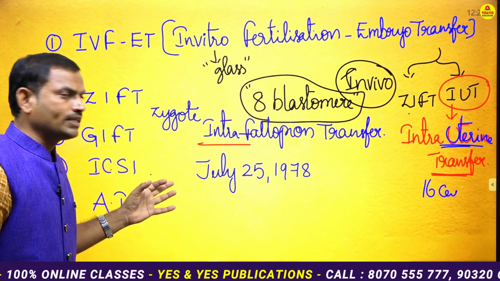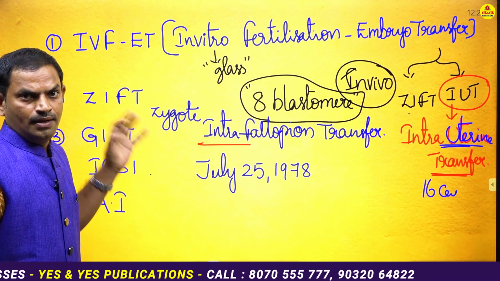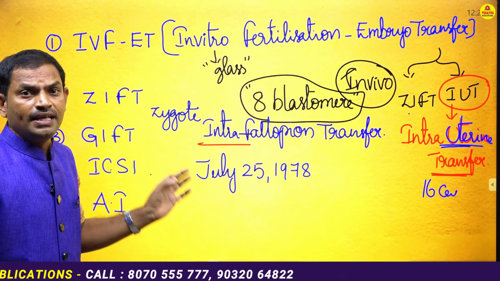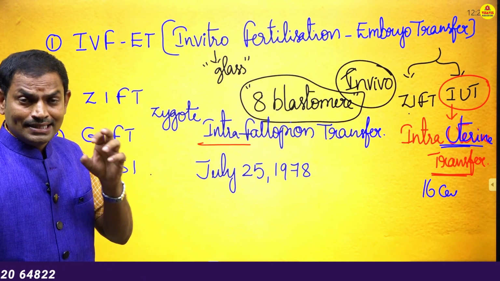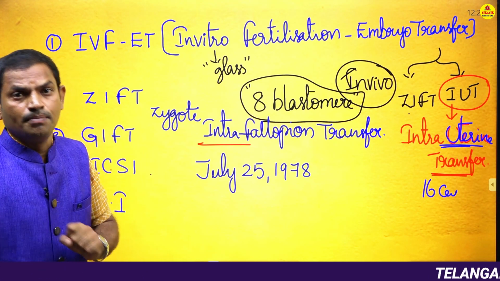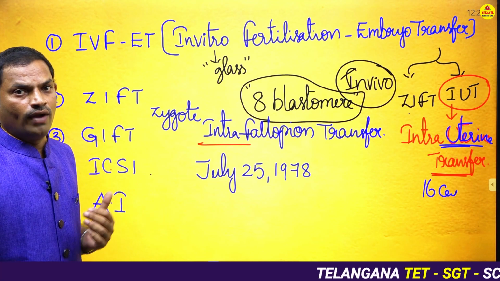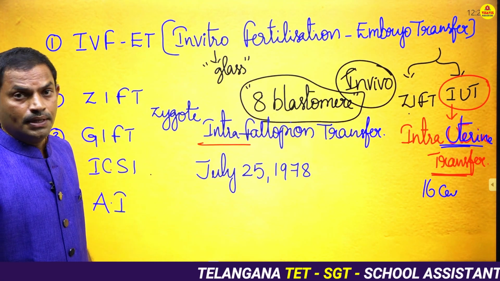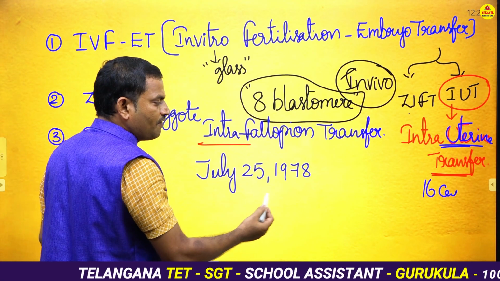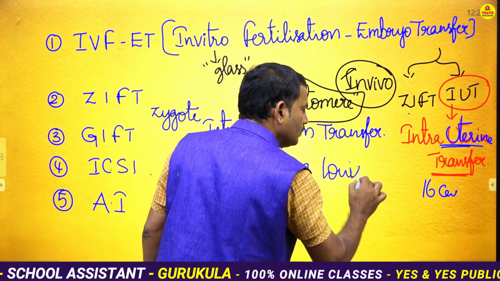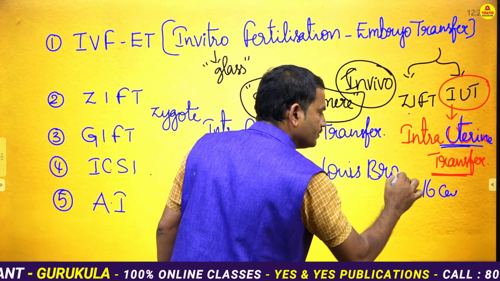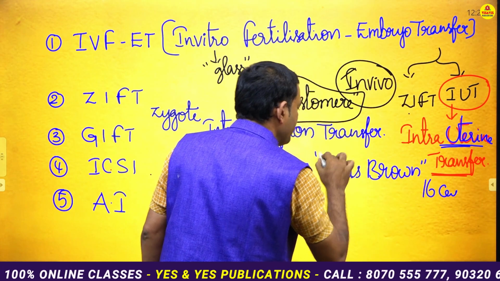And the doctor who was involved in the production of the first test tube baby in the world is nothing but Edwards. So this Edwards is the scientist or the doctor who is responsible behind the development of this technology. Remember, it's a female baby.